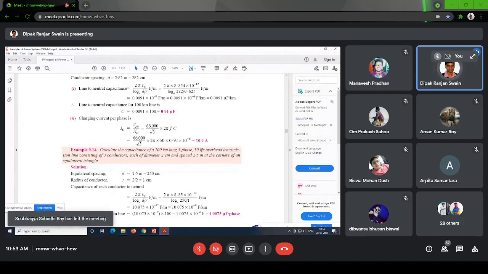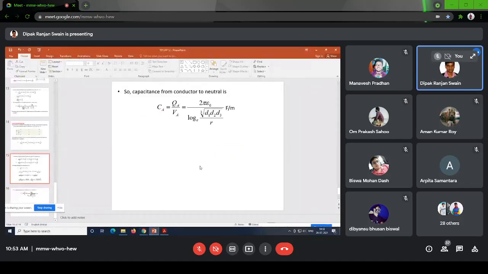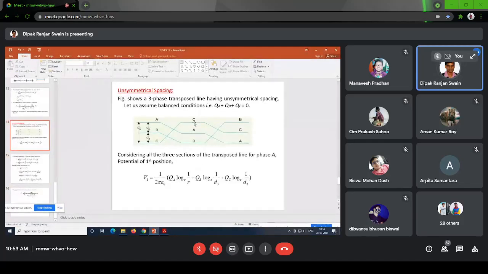And where will this charging current flow? This charging current will flow through the conductor, but it will not go to the load. If I look at this figure, this charging current will be flowing between C and A, and the current, let us say this is the in current, the return path will be this one. Similarly, another charging current will be between A and B, and there will be another charging current between B and C. So these charging currents will be flowing through the conductor, but will not go to the load. So this is a loss.